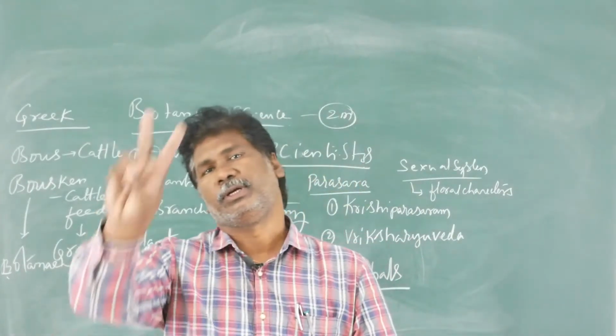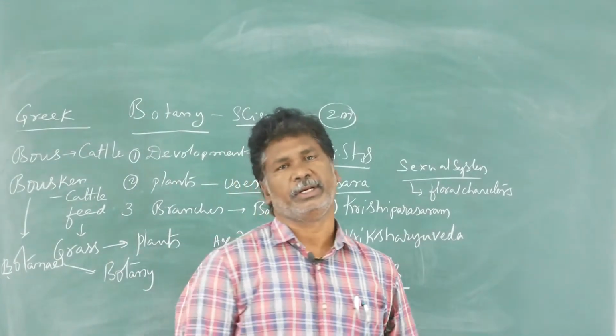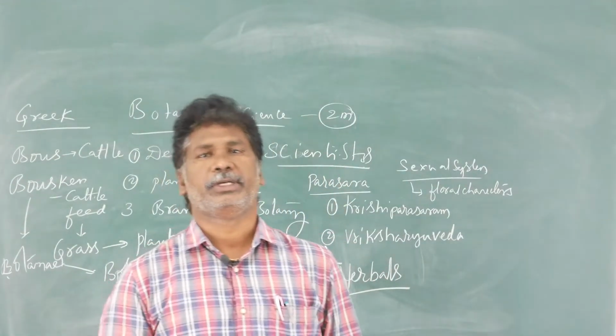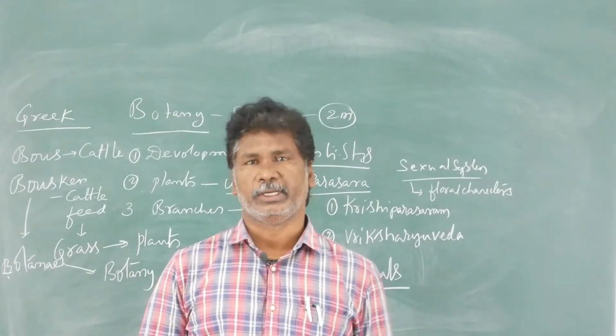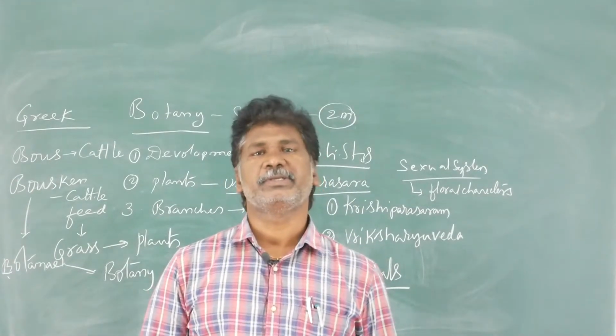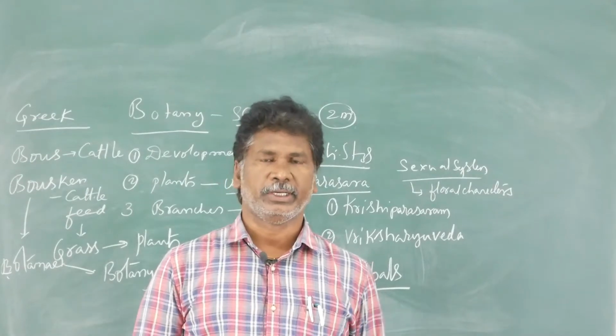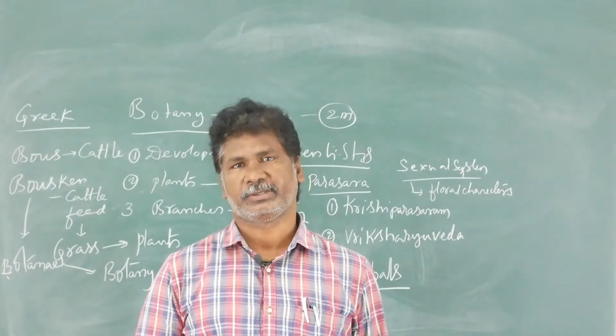And he also wrote two books. One book is related to the animals, that is called Systema Naturae, and another book is related to the plants, that is Species Plantarum. He also coined the term systematics.